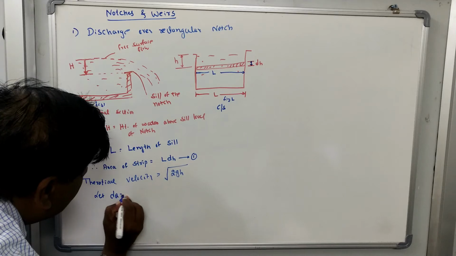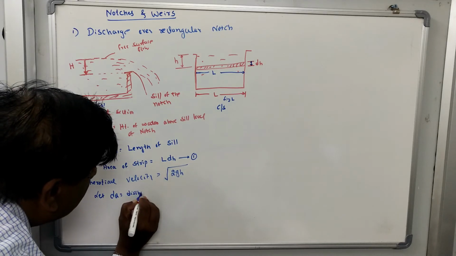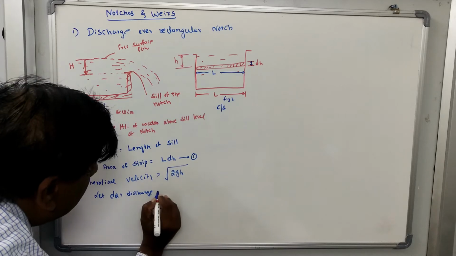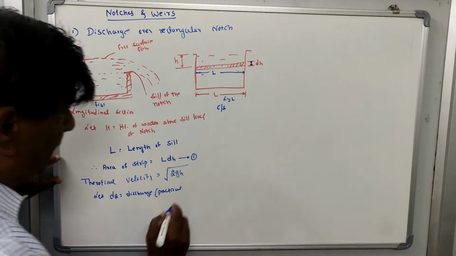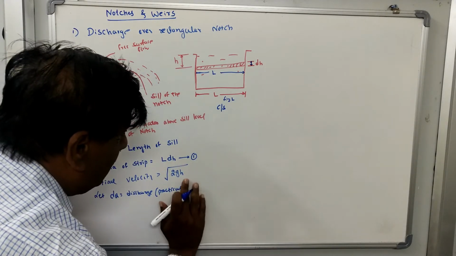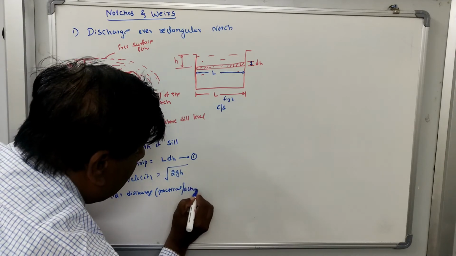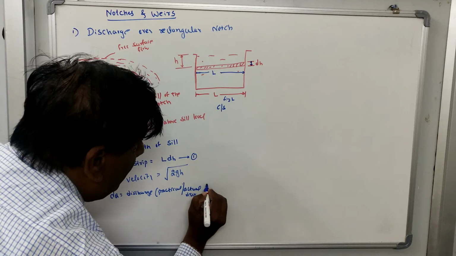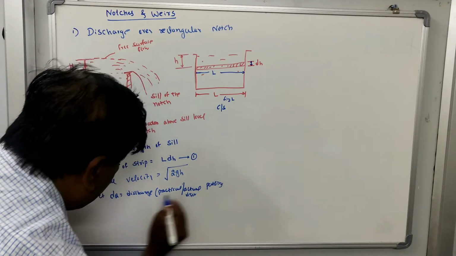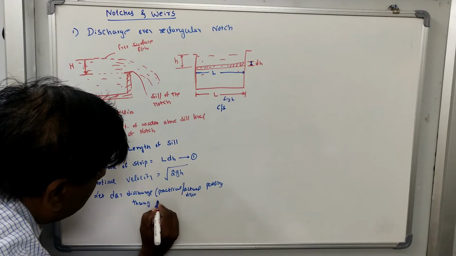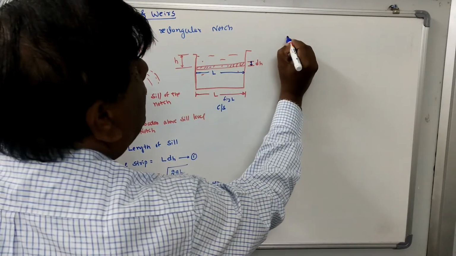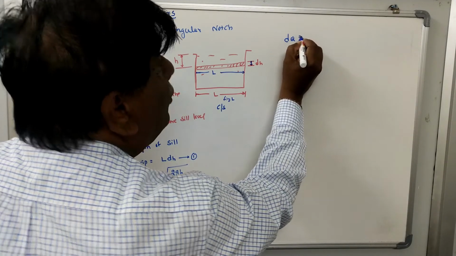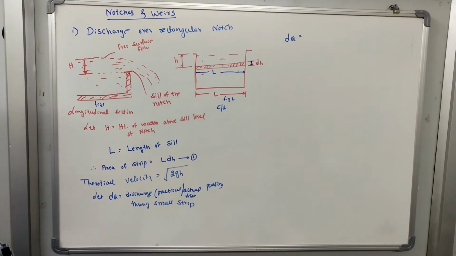Let dq be the discharge, that is, the practical or actual discharge passing through a small strip. Therefore, dq is equal to what? A into V, from the continuity equation. Discharge is equal to cross-sectional area into velocity.